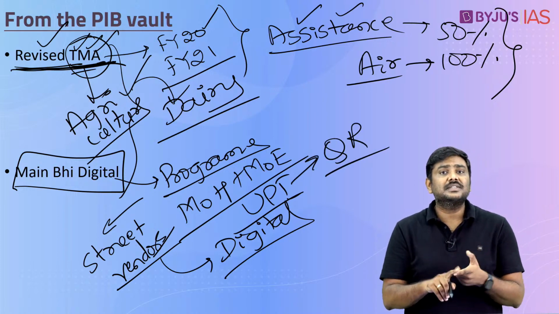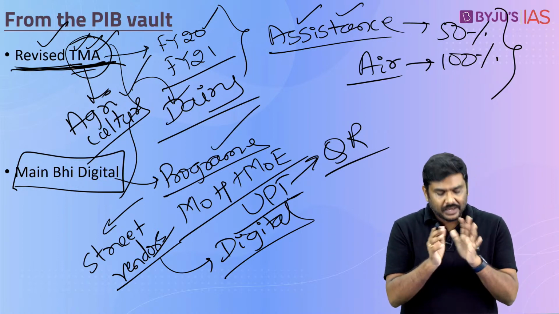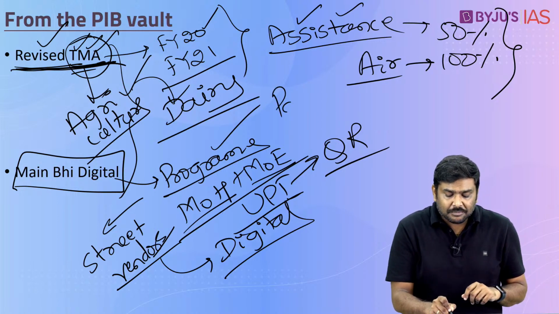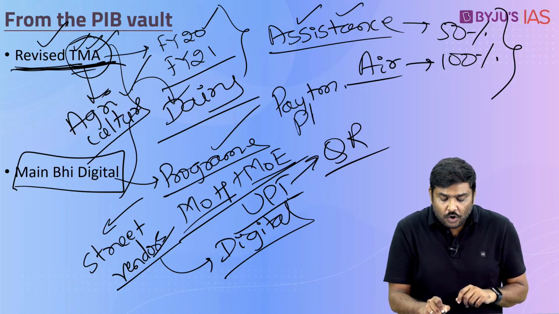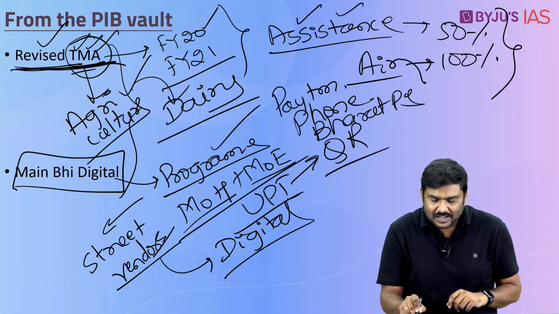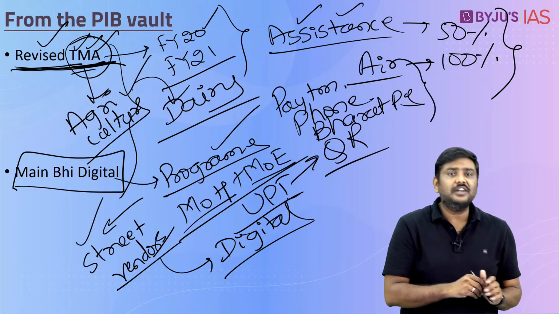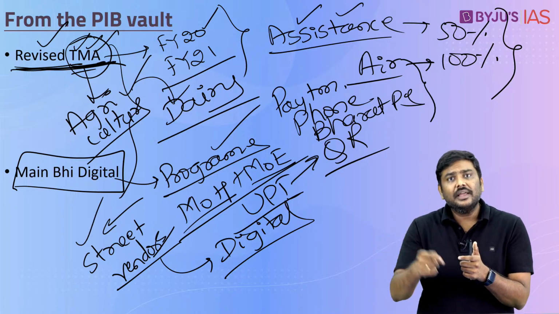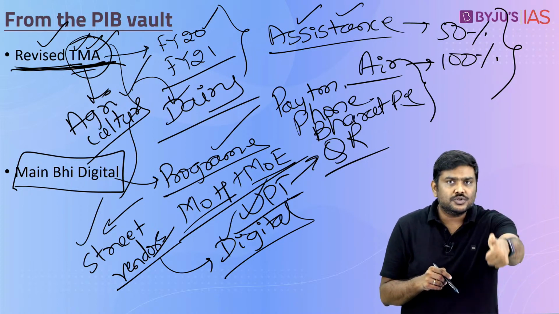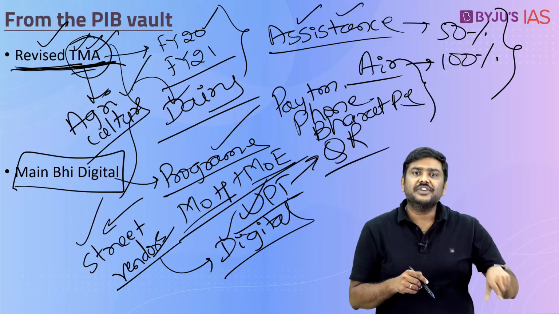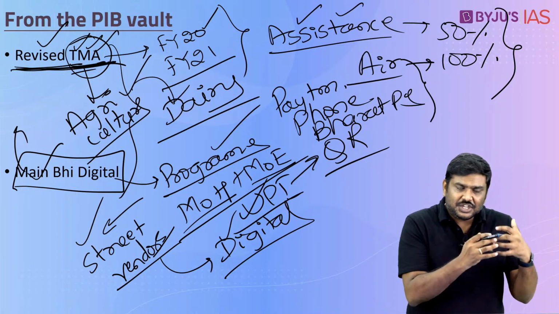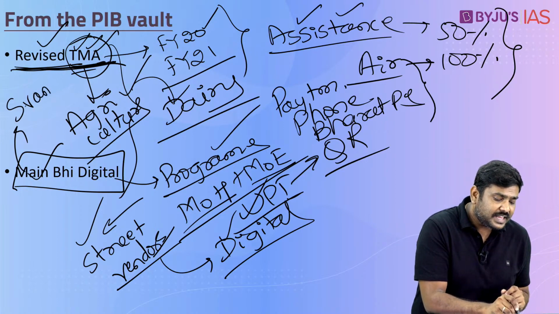And for this particular purpose, in this drive or program, in addition to the Ministry of Housing as well as the Ministry of Electronics, Paytm company is participating, PhonePe is participating, BharatPay is also participating. These companies will be training these street vendors and will be helping them in utilizing these modes of payment, and they will also be allocating QR codes and UPI IDs to these street vendors. And remember, Maybe Digital is an initiative under the PM Swanidhi scheme.